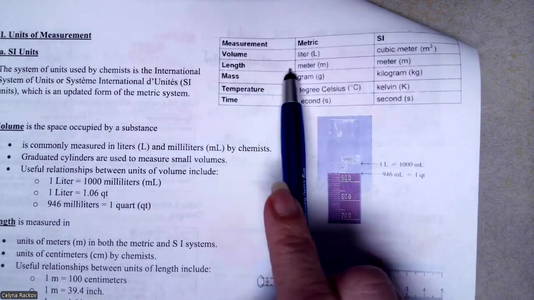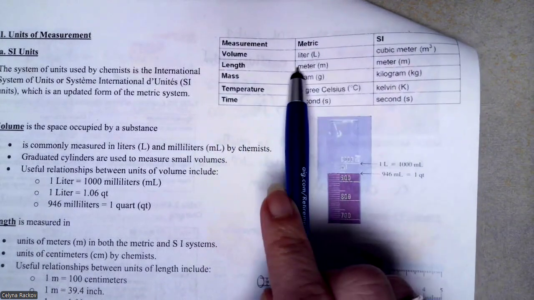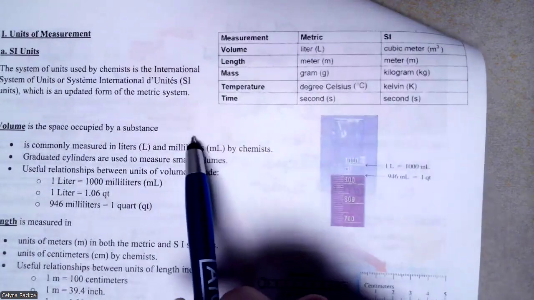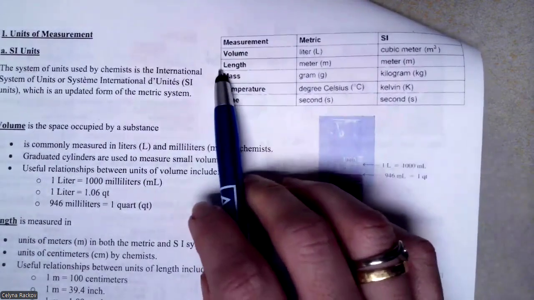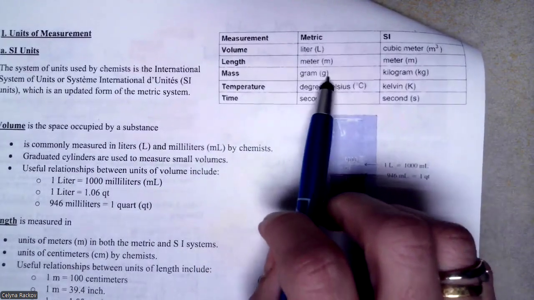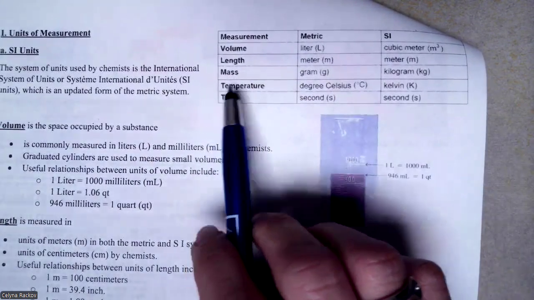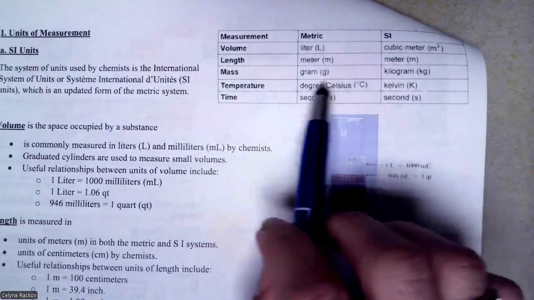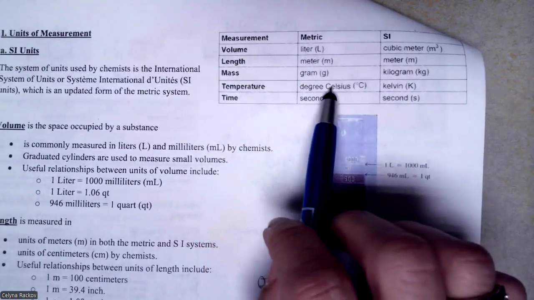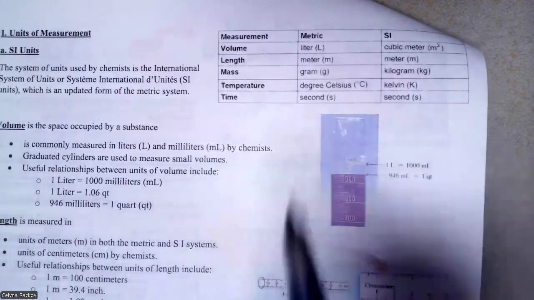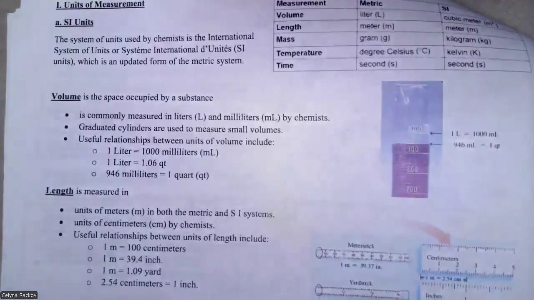The length in the metric system is meter, and SI is also meter. Mass in metric is grams, and SI is kilogram. Temperature is in degrees Celsius for metric, and SI is Kelvin. And time is in seconds for both.